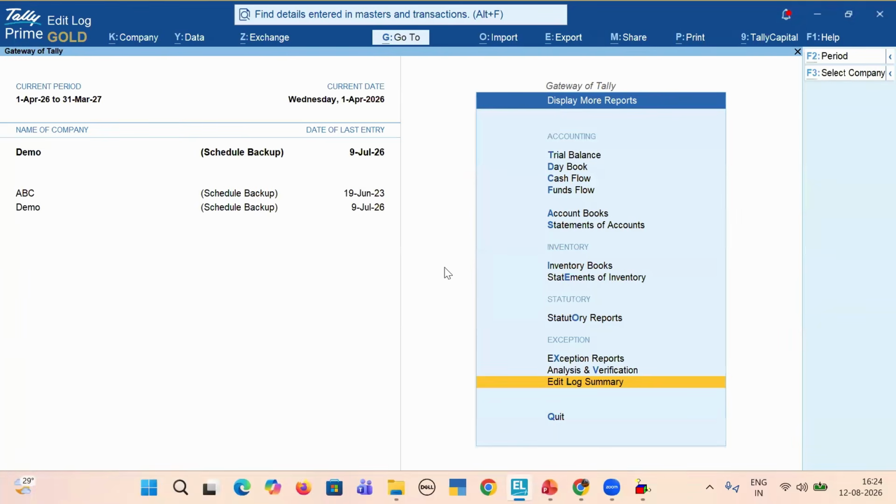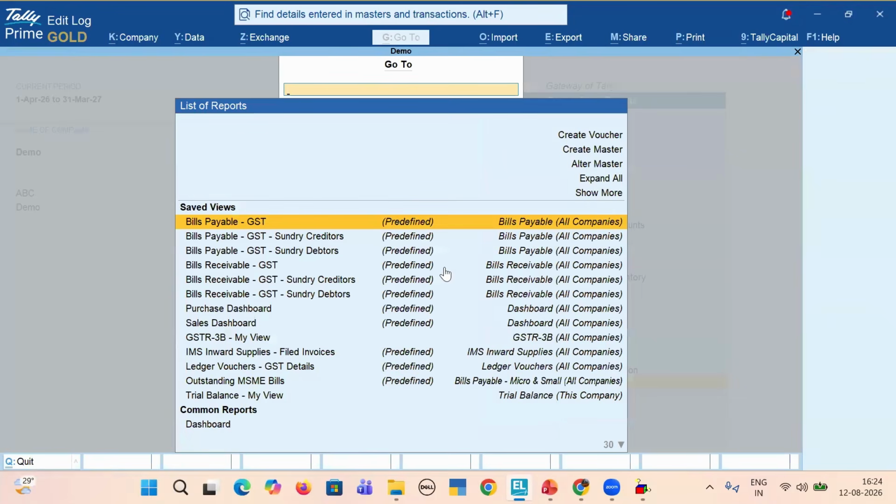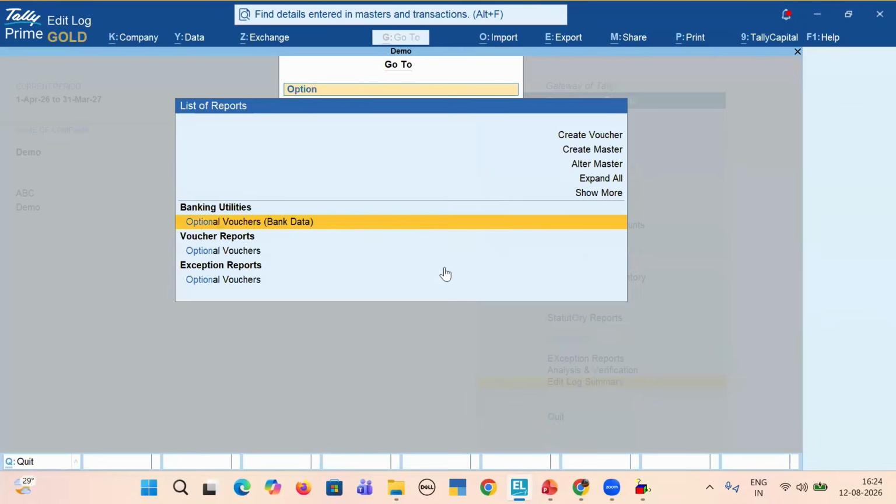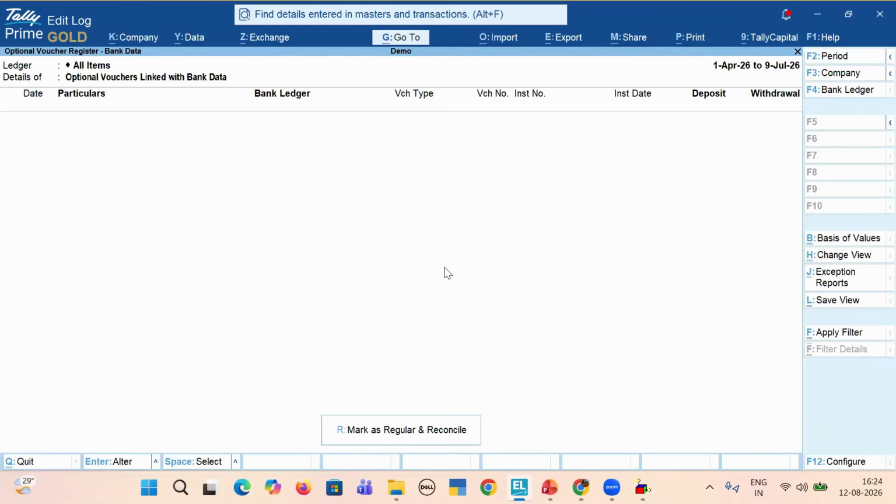So for optional vouchers, also use the go-to feature and check if there are any optional vouchers. Many a time, many of these transactions are getting imported through Excel or PDF, and they might not have reconciled it properly, so you can just randomly check. Apart from this, you can check bank balances directly through the connected banking feature available in Tally, whether bank reconciliation is done properly or not, or bank balances are matching or not.